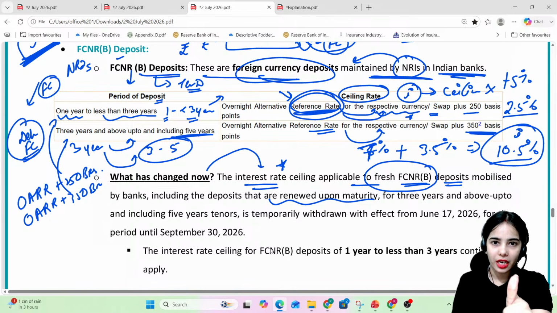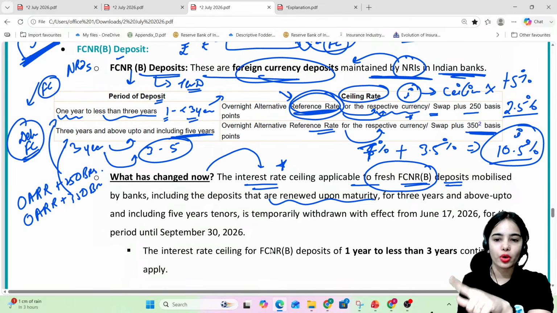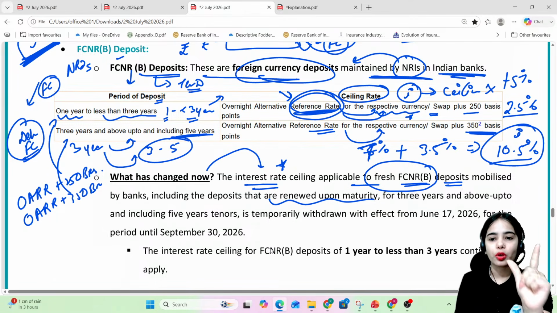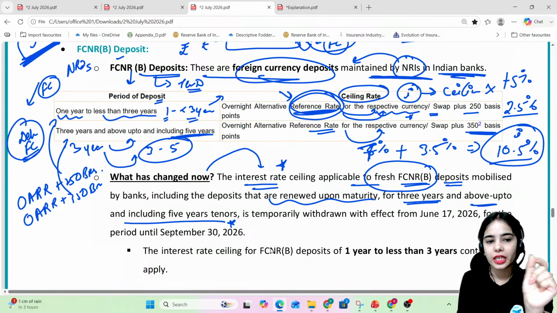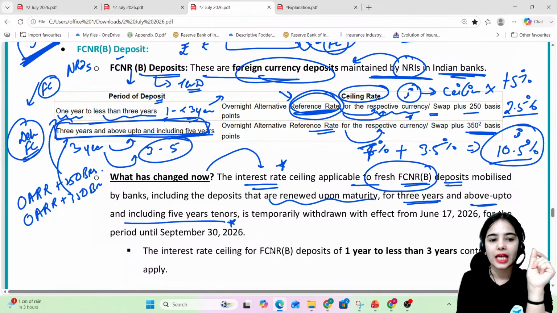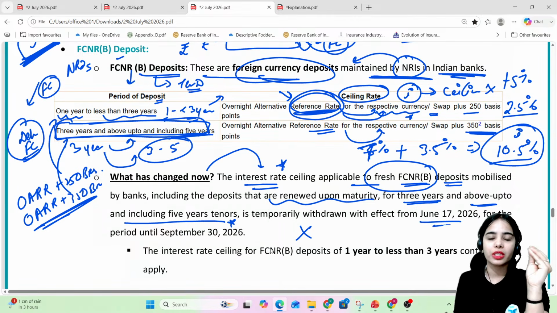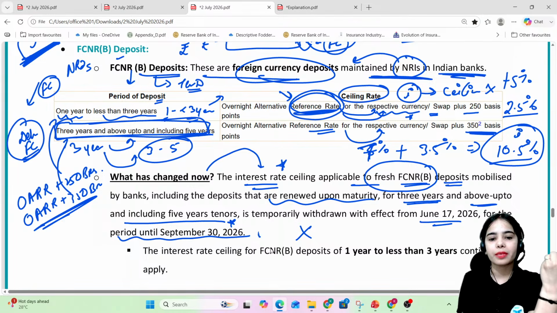So the fresh FCNRB deposits or the FCNRB deposits that are renewed upon maturity, if these are for 3 years and above up to and including 5-year tenure, that means for these particularly that are for the longer tenure, the interest rate ceiling has been temporarily withdrawn with effect from the date of the release of this direction for the period until September 30, 2026.